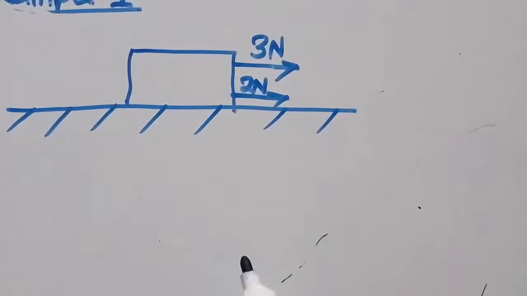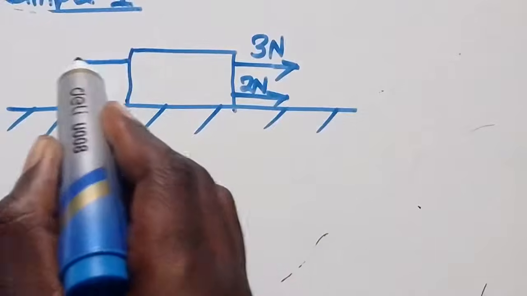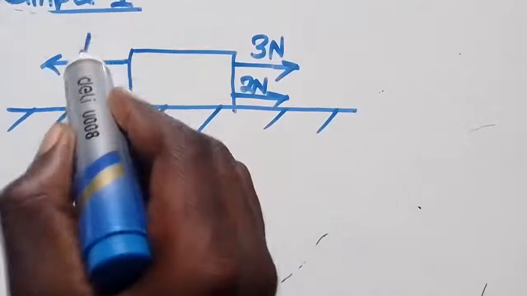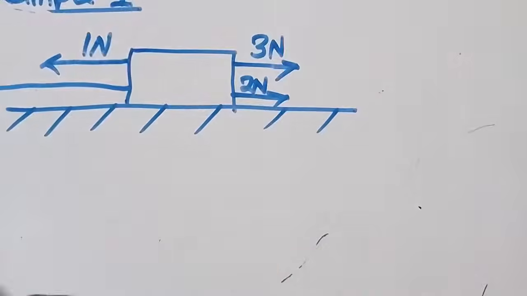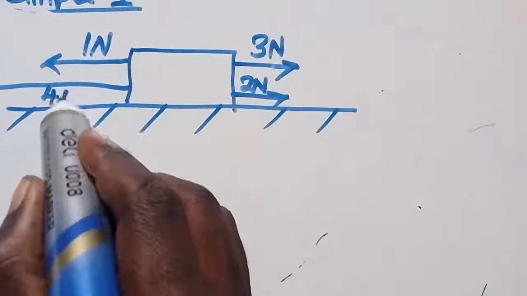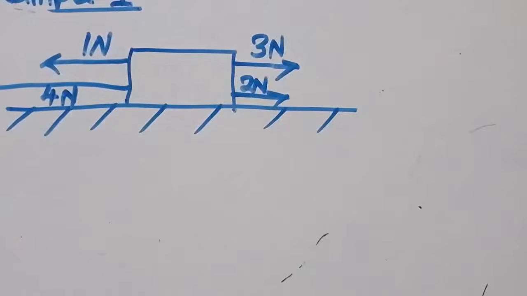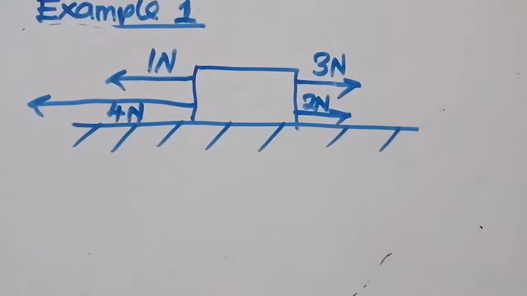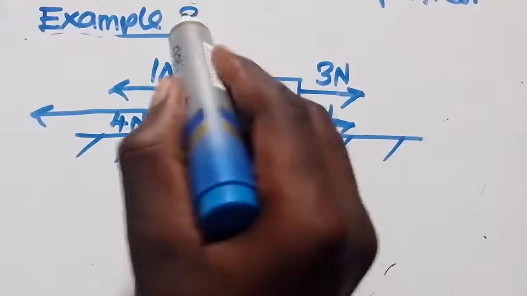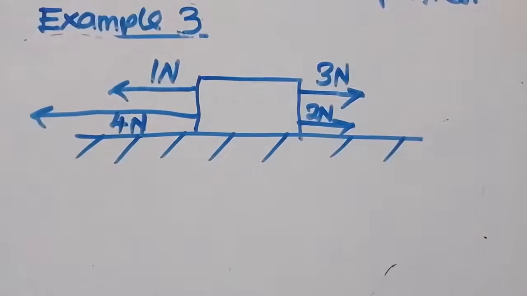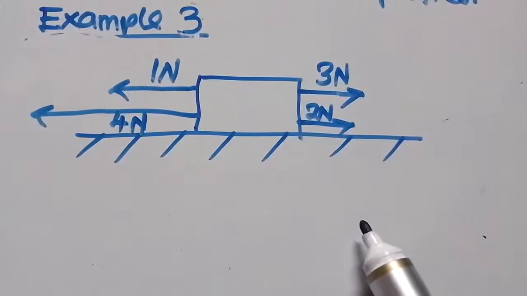They are pulling it this side. We've got another force pulling it this side. This is a 1 Newton. We also have another force pulling it that side. That is a 4 Newton. So this is what is happening. I want you to see. This is our example 3.